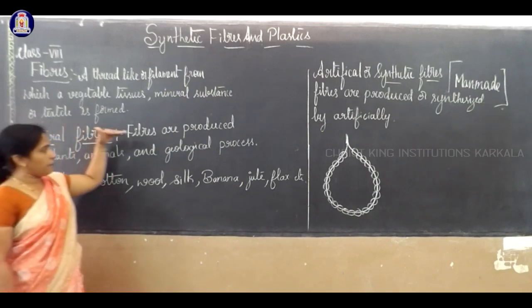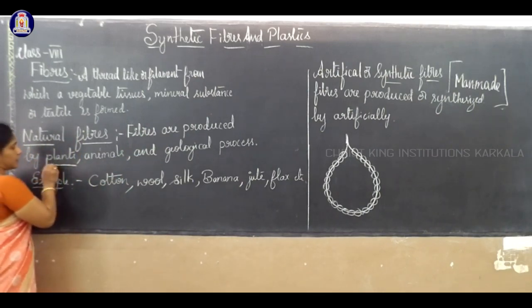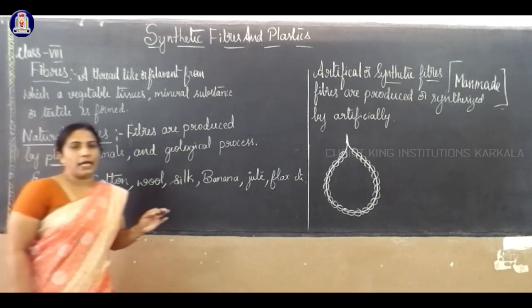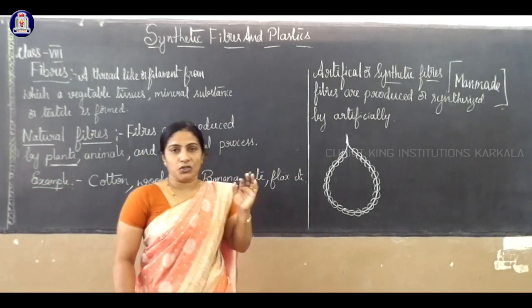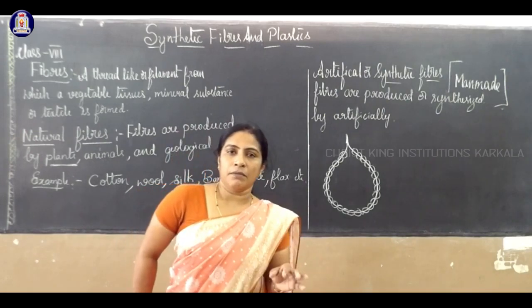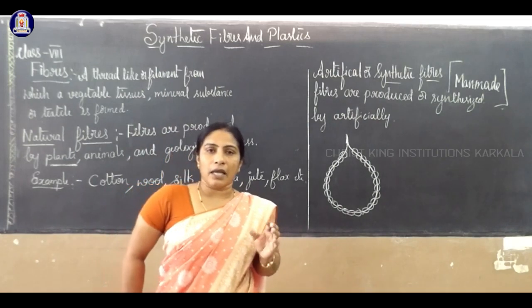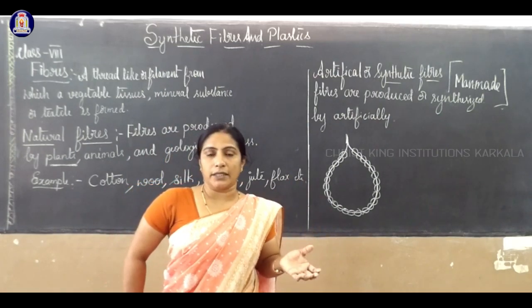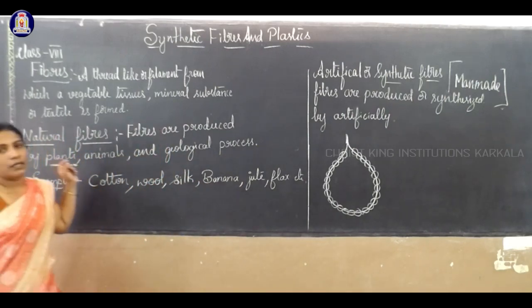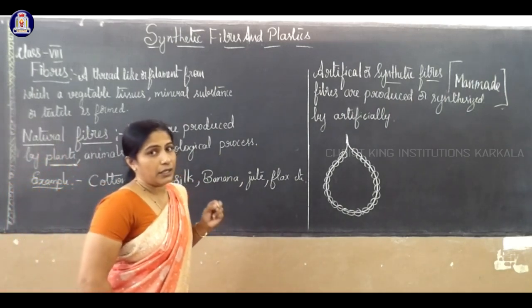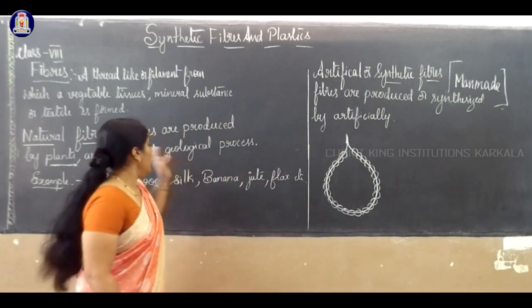Natural fibers are the fibers produced by plants. I'll take a few examples: jute, hemp, the main plant we know, cotton, banana, and coir prepared from coconut. The husk of the coconut will be used to prepare the coir or a thread or a rope, etc. Jute, hemp, cotton, banana and coconut.